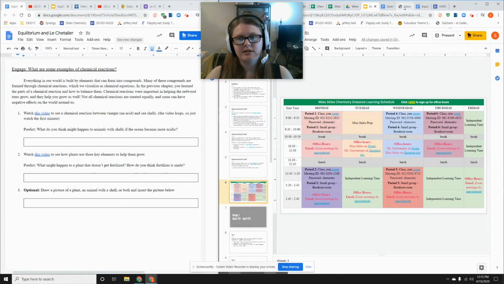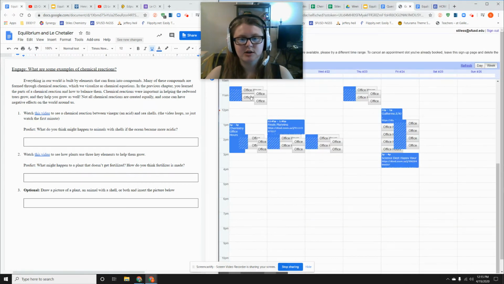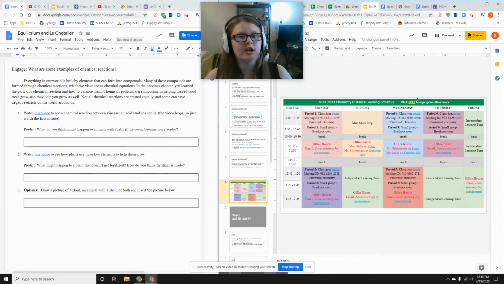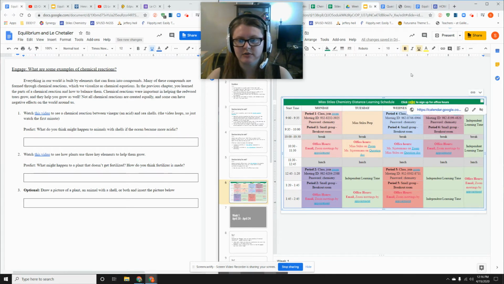When you open the calendar, it looks like this, where it has little boxes you can click. Each hour is split into 4 boxes, 15-minute windows where I would be helping you. If you have a lot of questions, like you're really confused, you can sign up for 2 office hours back to back so that you could get a 30-minute window. There's also a link to the calendar on here that you can click to sign up for office hours.